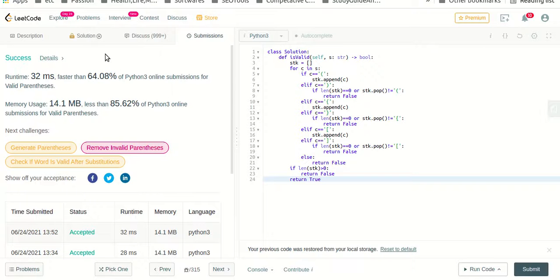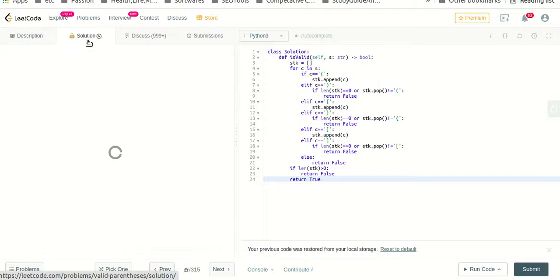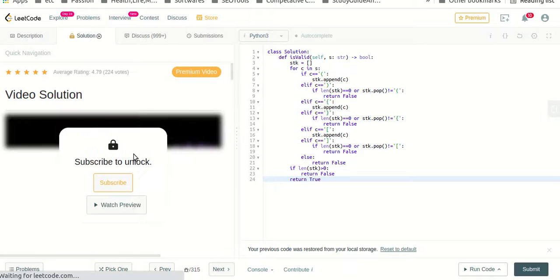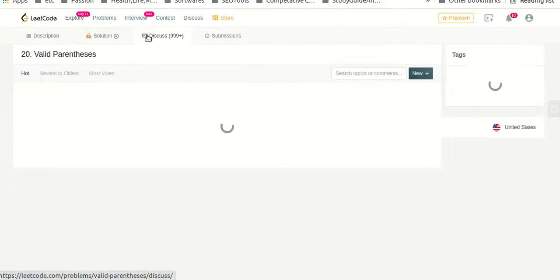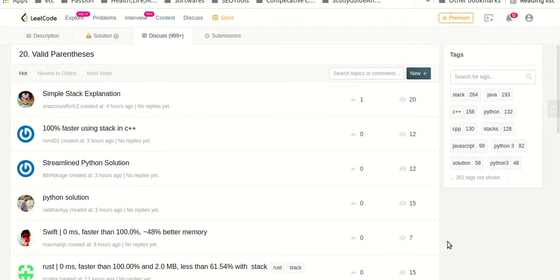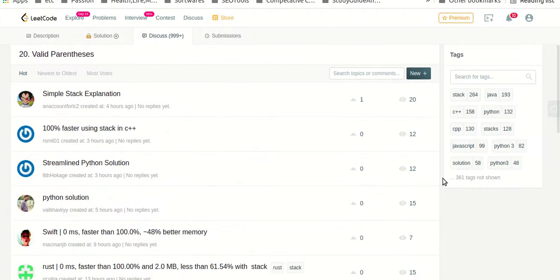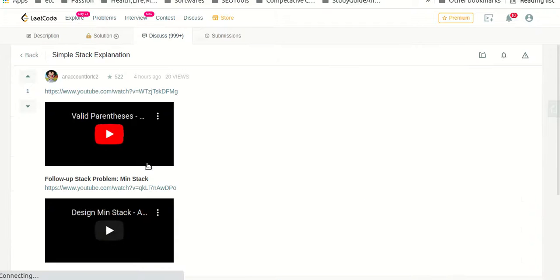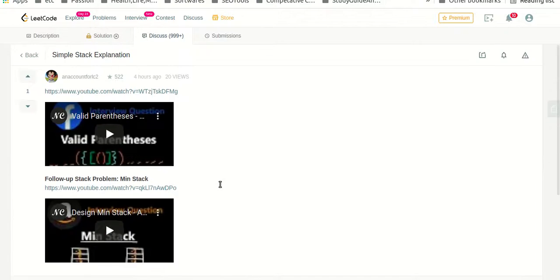Yeah guys, now you can check the other tabs also. In the description, the problem description is there. In solution, you can see the solution is there, but you need to subscribe to premium for this, I think. Yeah, for LeetCode premium you need to go. There is a discuss section. In the discuss section you can discuss freely. So here you can ask anything regarding the problem or your solution. Somebody has given a simple stack explanation. He has given his YouTube video link over here.